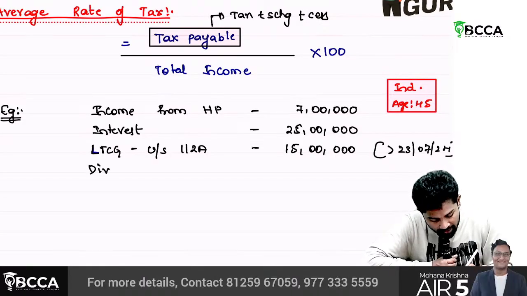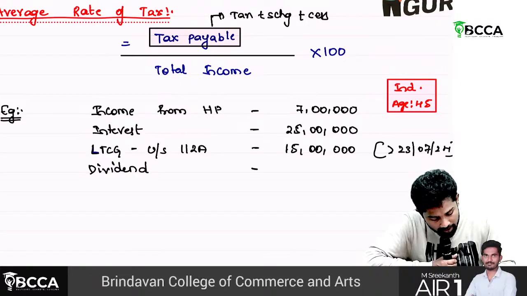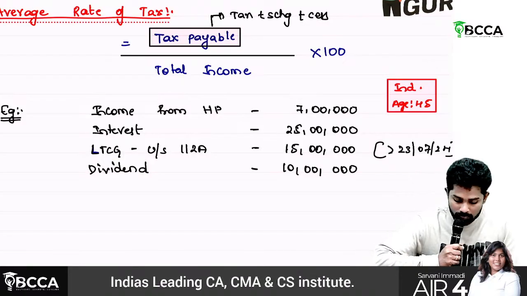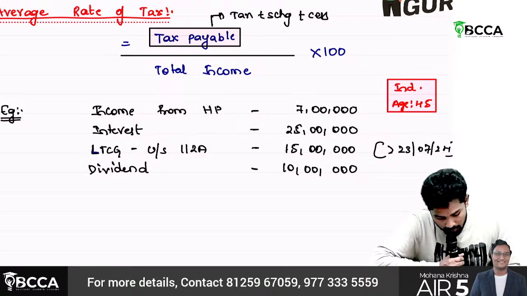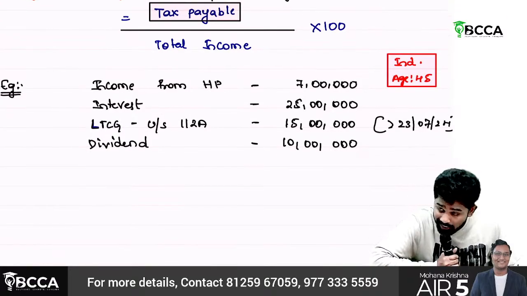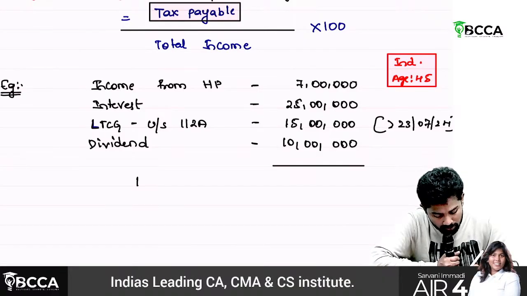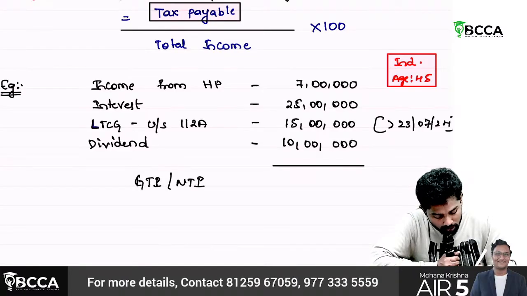He has dividend income of another 10 lakhs. So if this is his income, what is his total income, sir? There are no deductions, so gross total income and net total income will be the same: 57 lakhs.